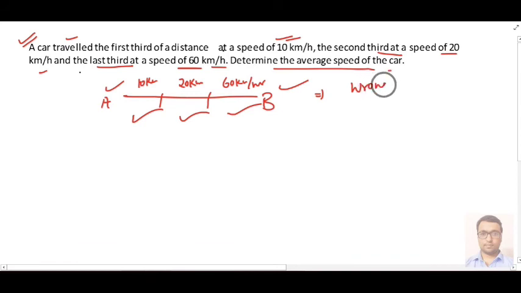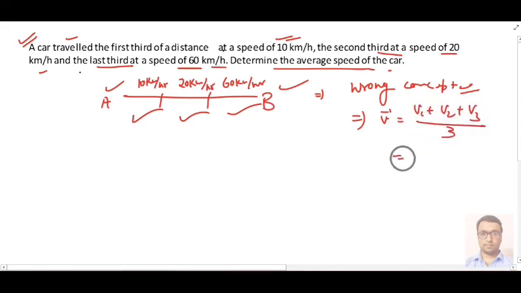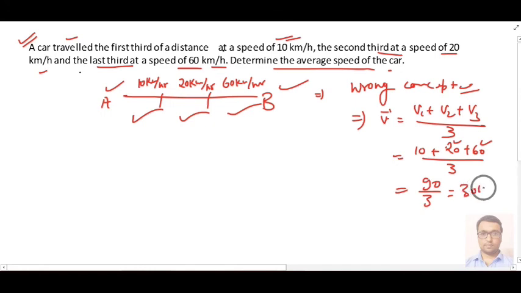So first thing I will tell you what is the wrong concept or what formula is applied by the student generally. Suppose this is 10 km per hour, this is 20 km per hour. They apply the formula that average speed equals first speed plus second speed plus third speed divided by 3. Then they have 10 km per hour, then 20, then 60, and they add all these three velocities and divide by 3. Then your answer will come out 90 by 3, and you can say that 30 km per hour will be your answer. I am telling you this is the wrong concept.